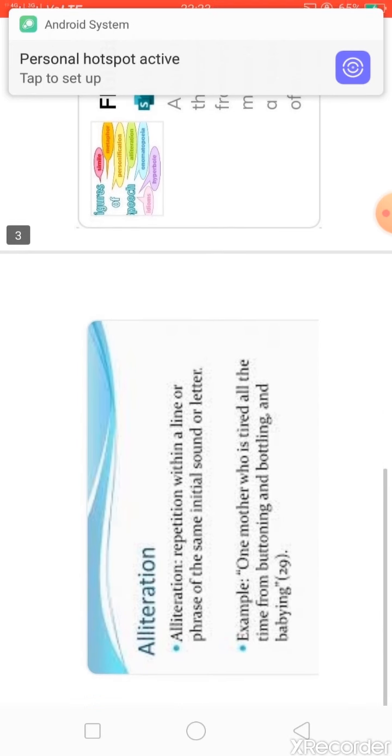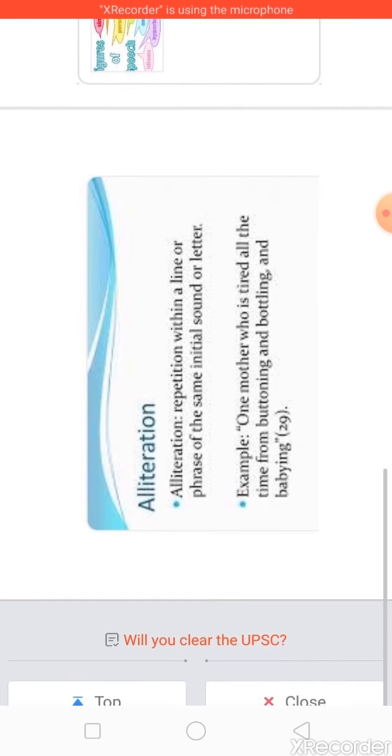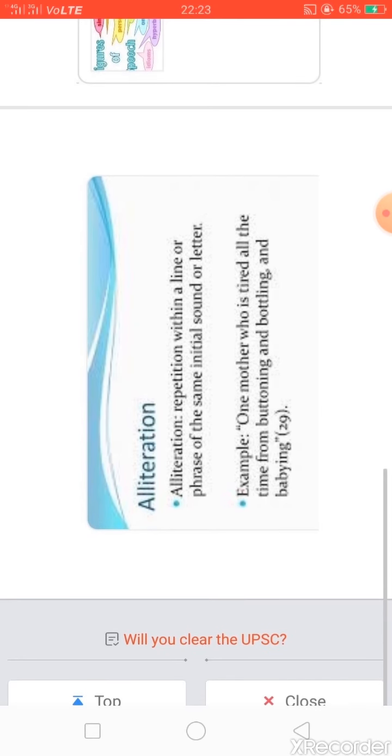Now this is the definition of alliteration: the repetition within a line or phrase of the same initial sound or letter. Example: one mother who is tired all the time from buttoning and bottling and babying. So what I said is, if in neighboring words the same consonant sound is coming, then it is alliteration. So here you can get the sound of B, buttoning, bottling and babying. So again it is alliteration.